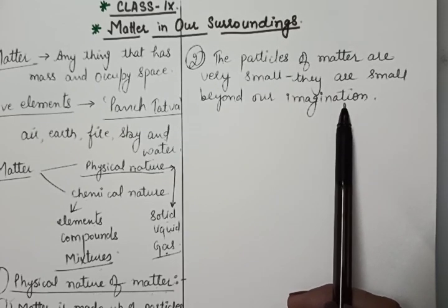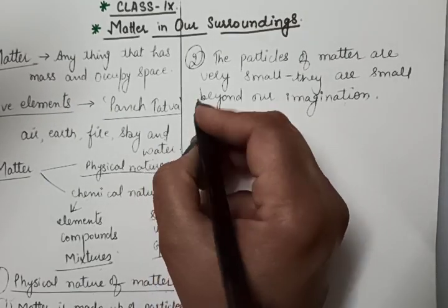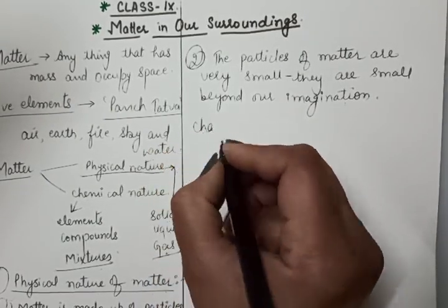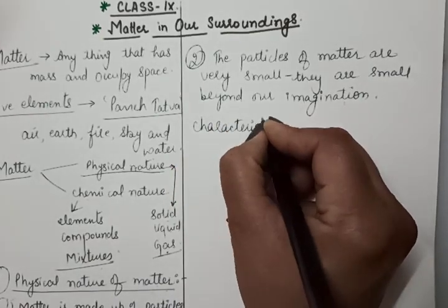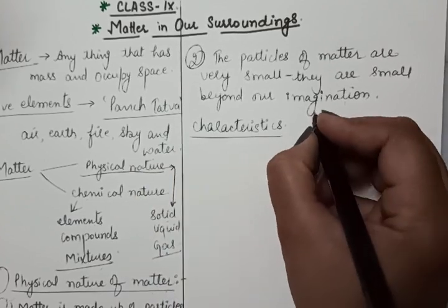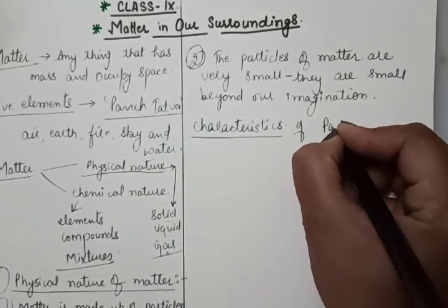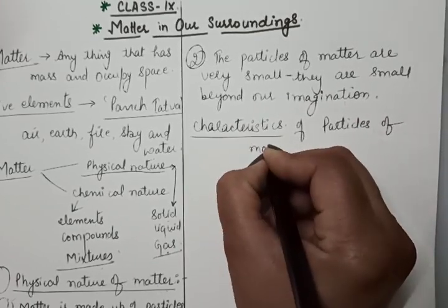So these are the 2 points under the heading physical nature of matter. Next we will start the next topic, the characteristics of particles of matter. Now we have understood that the matter is made up of particles. Now we will study the characteristics of particles of matter.